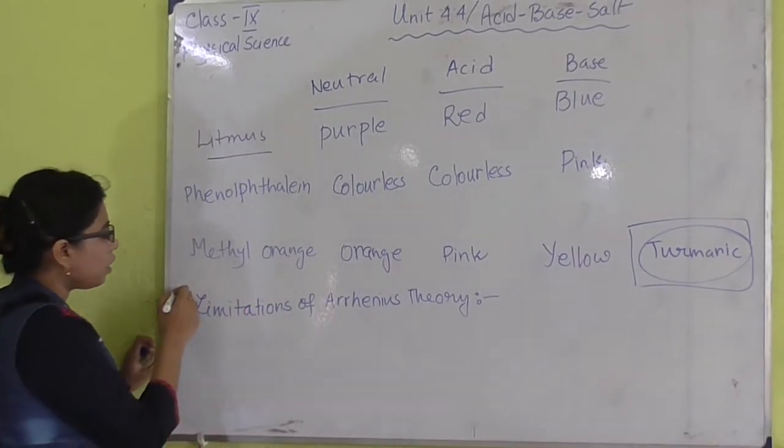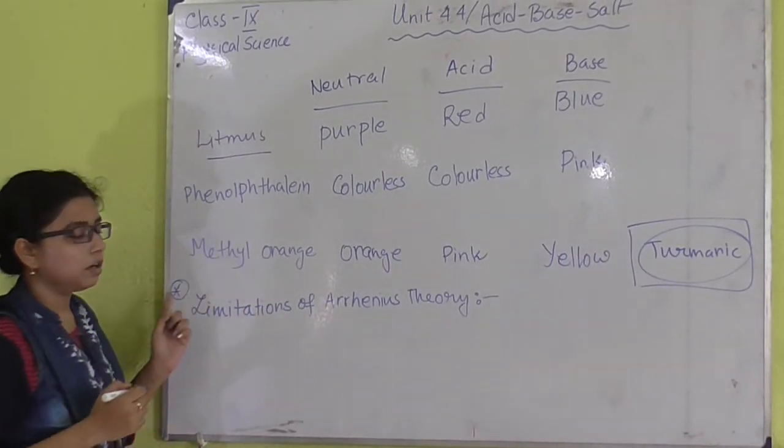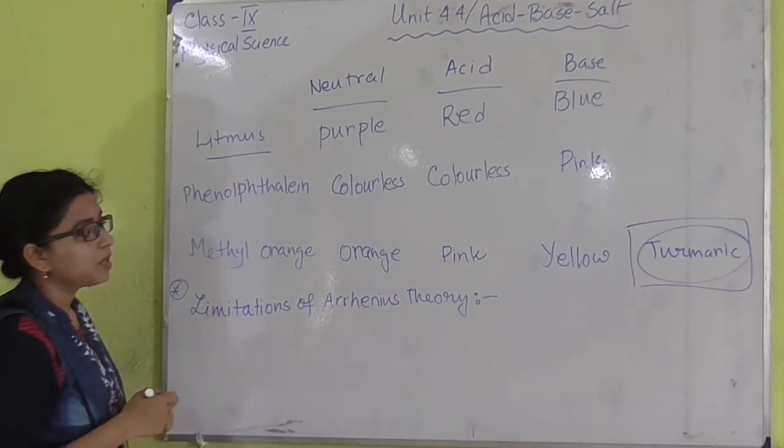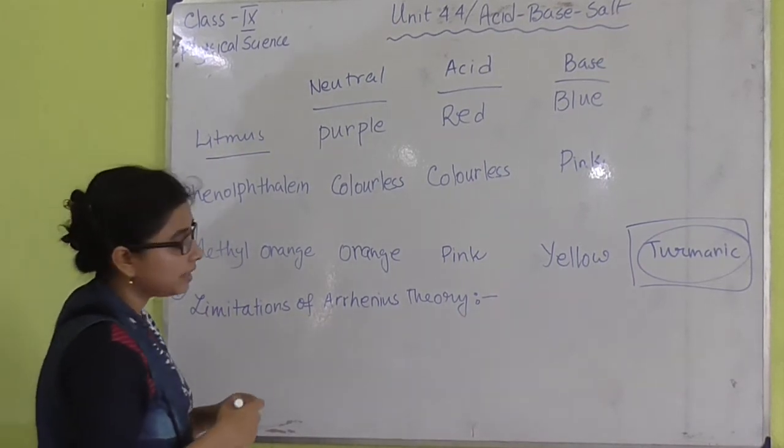The next thing of this subunit is the limitations of Arrhenius theory. What are the limitations of Arrhenius theory?